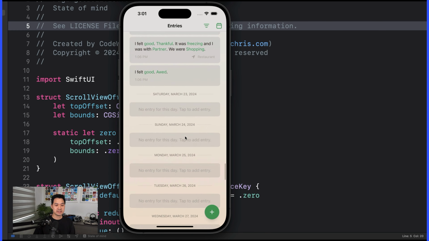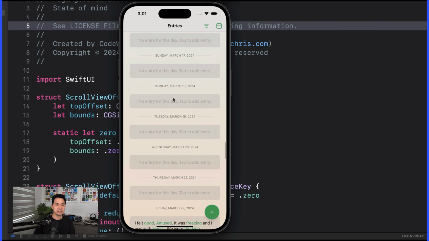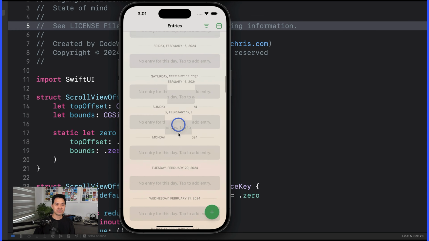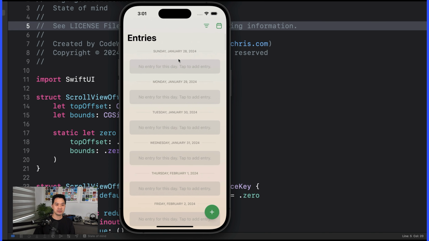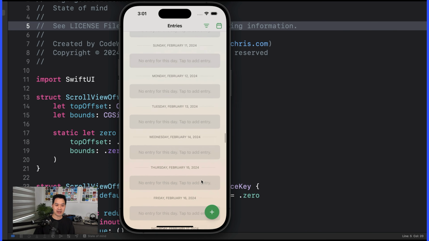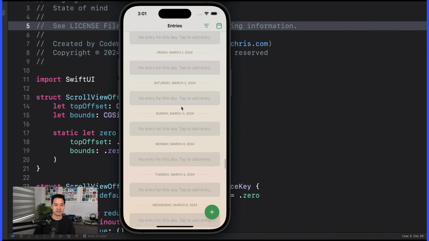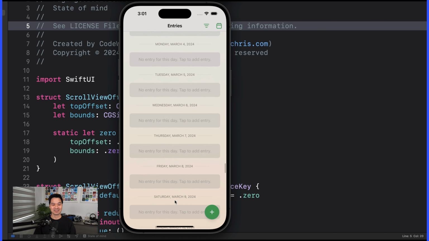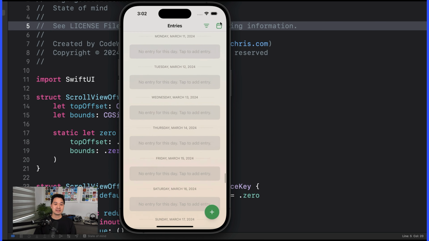The other cool thing is that if I scroll, if I go back far enough, it will then dynamically load or go farther back in time. And we should have a button. I think there's a button in the design for me to jump back to the current date. Otherwise, I am lost. Let me show you the calendar.